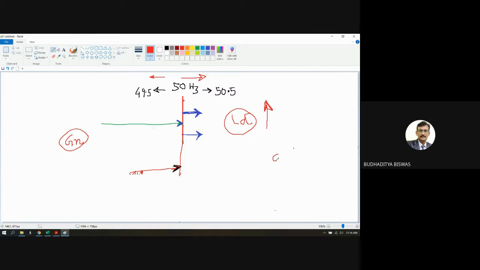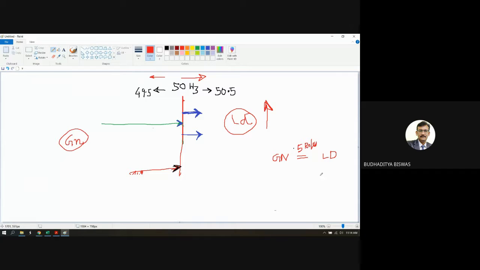So let me clear this first. This is our generation and this is the load demand. When the generation is equal to the load demand, suppose the price is 5 rupees per unit. The selling price is 5 rupees per unit, so this generating station needs to get 5 rupees per unit from the grid.